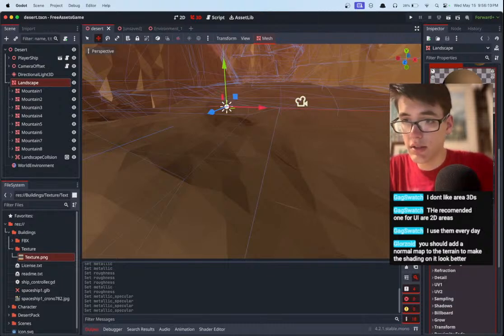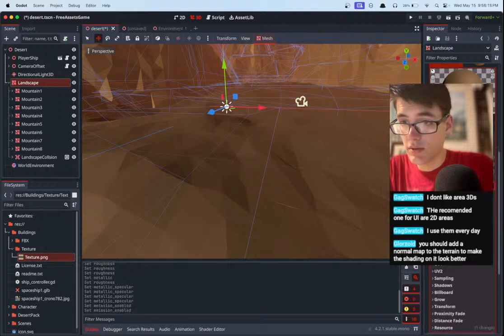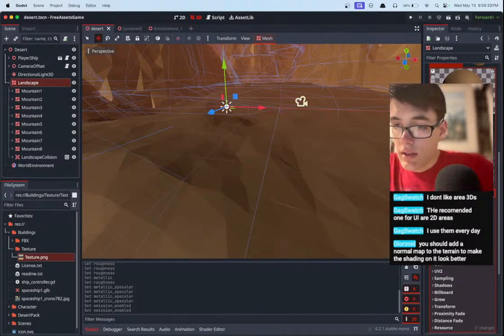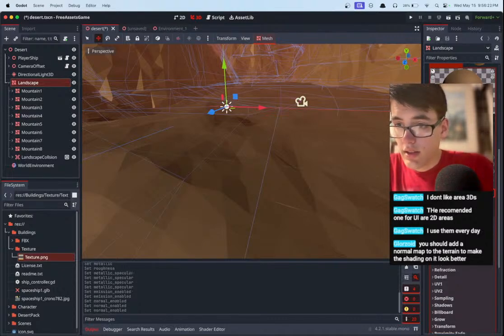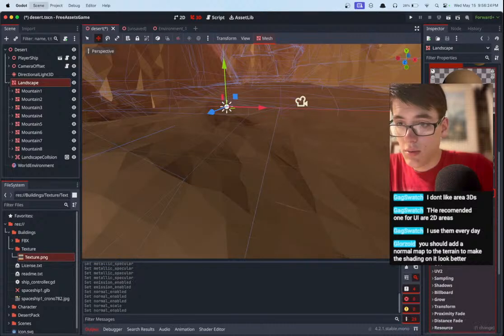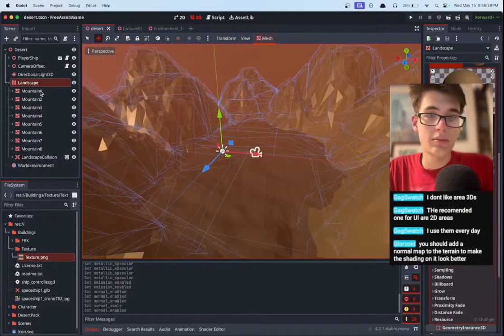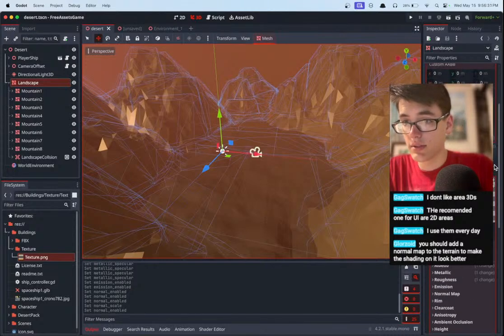Doesn't seem like the specular is really implemented. Emission. We definitely don't want that. Oops. And then, I think, yeah, we don't have a normal map for this. There's not much we can do there. Okay. Then if we apply this material to all of the other ones, let's see, can we save this?